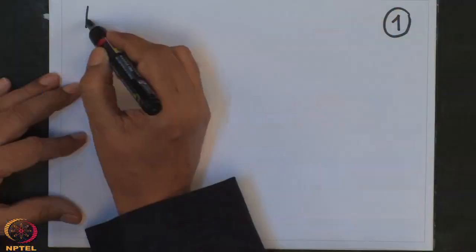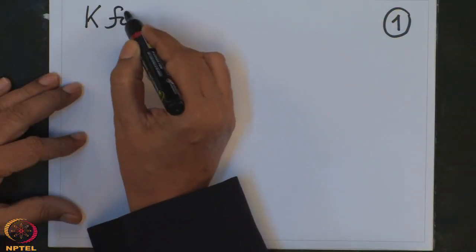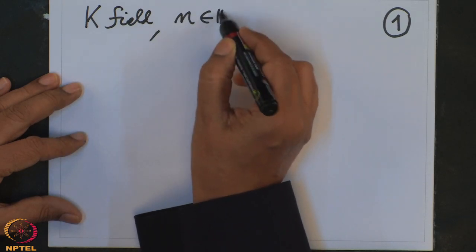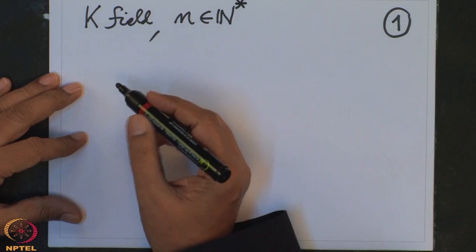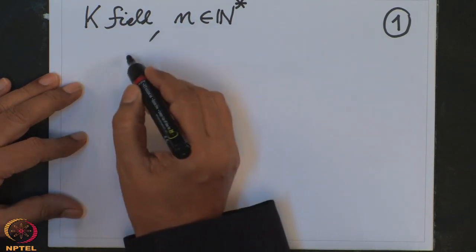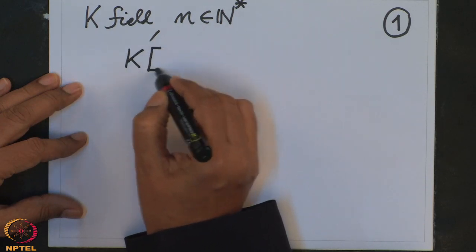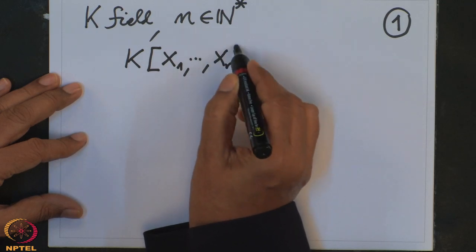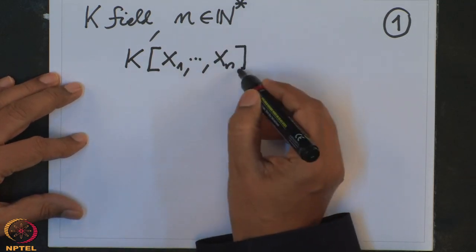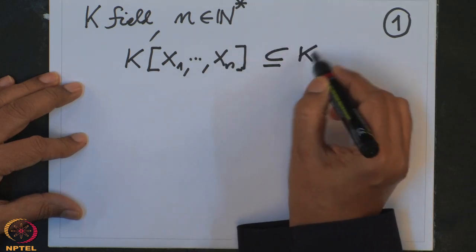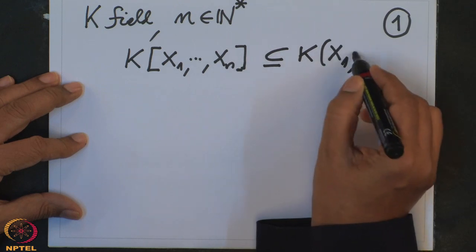So, suppose K is a field, this is given, and a natural number n is also given. And I consider a polynomial ring over this field in n variables, K[x1, ..., xn]. This is a polynomial ring in several variables over K. We know the quotient field is precisely the field of rational functions K(x1, ..., xn).